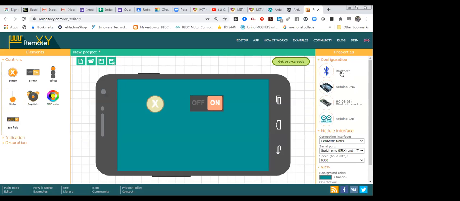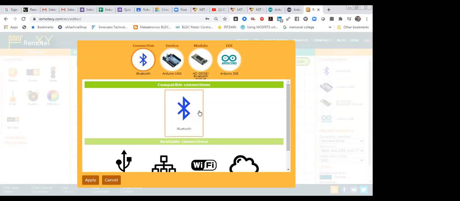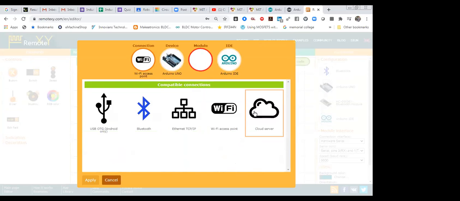We can use Wi-Fi in replacement of Bluetooth. With a Wi-Fi module, you can connect over Wi-Fi or with the cloud also. Wi-Fi means, without internet, up to 100 meters you can control an appliance. With the cloud you can control your appliance from anywhere in the world with the help of internet connectivity. So both things you can do.